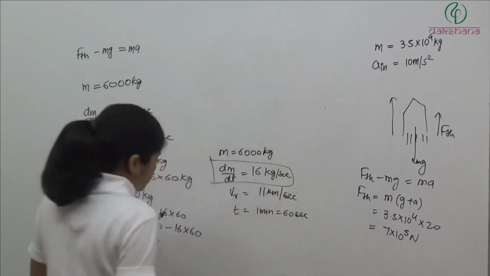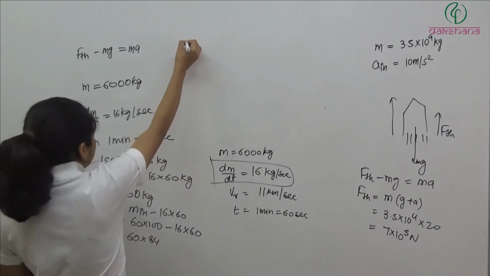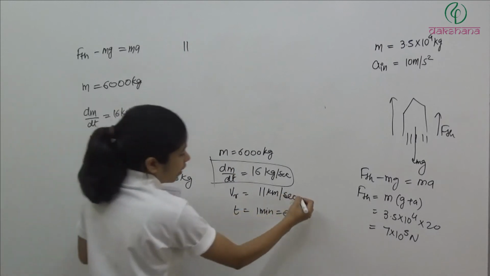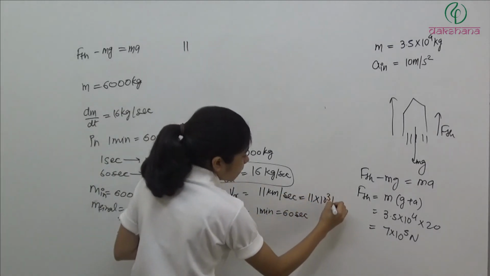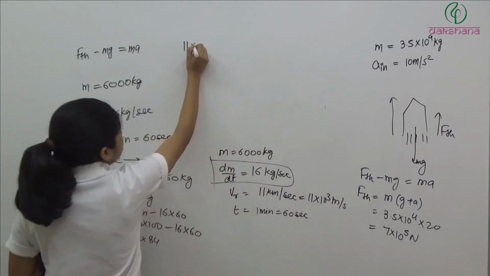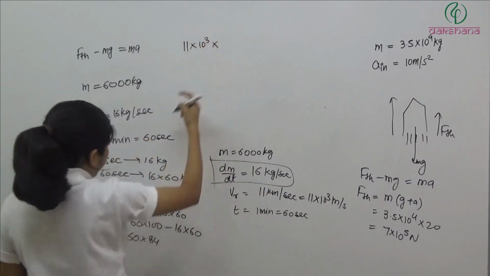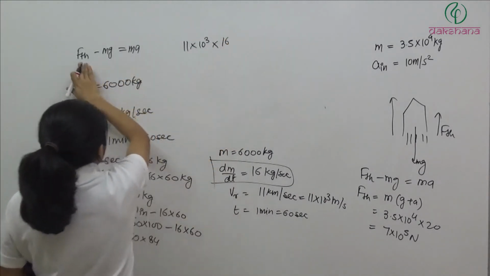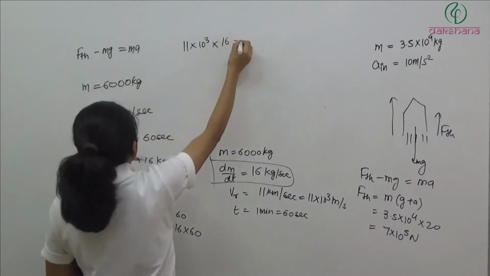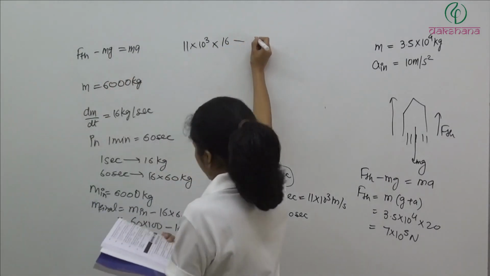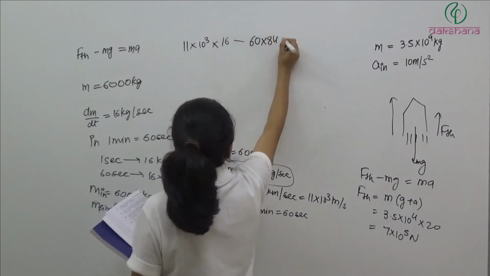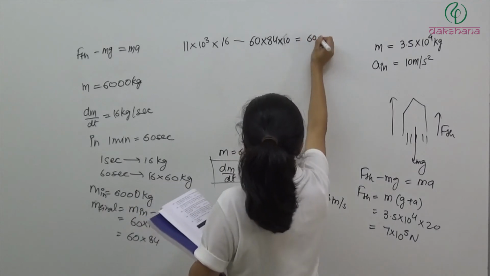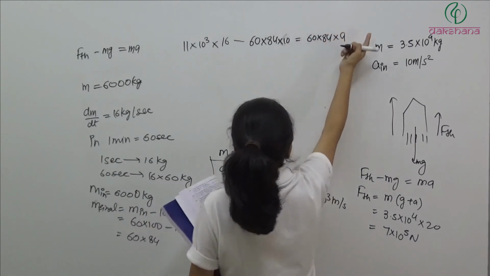So simply use F thrust minus mg is equal to ma. F thrust is how much? Vr is 11 kilometer per second. So again we will have to change it in meter per second. So Vr into dm by dt. dm by dt is 16 kg per second. So Vr into dm by dt is the thrust, minus mg. So m is 60 into 84, equal to ma. g is 10, equal to m into a. Now we want to find out a.